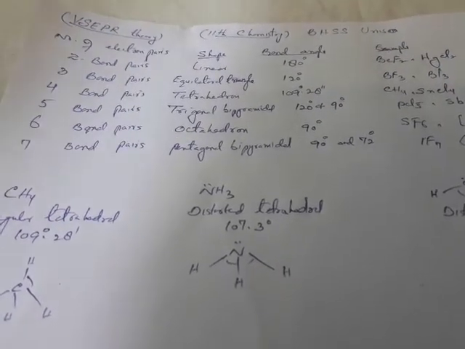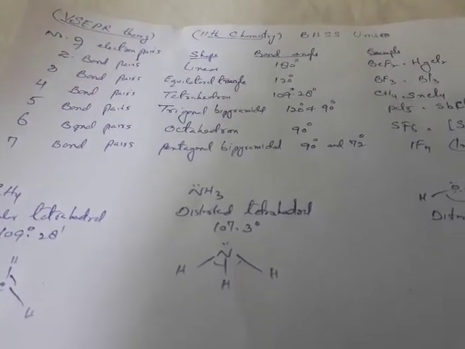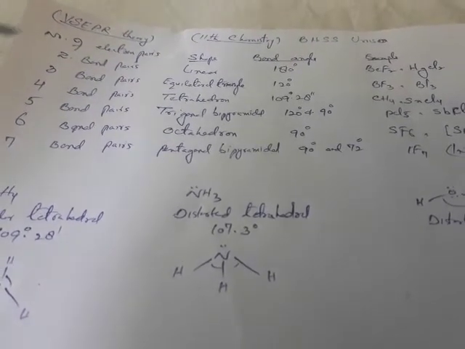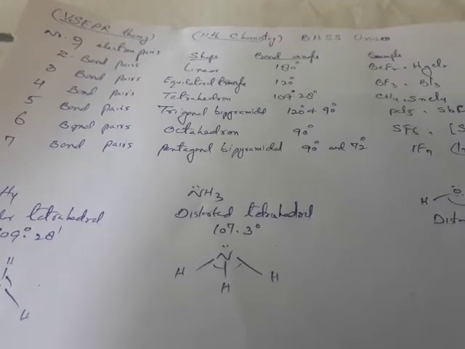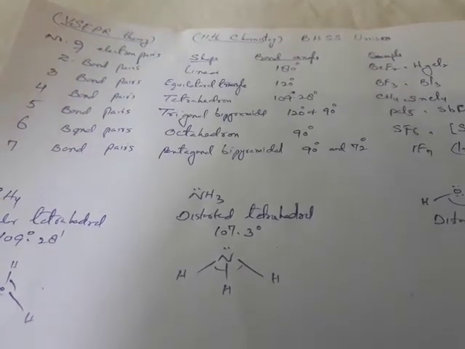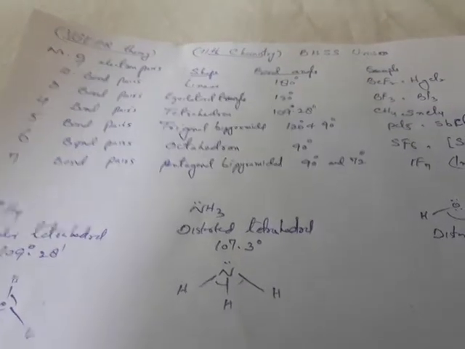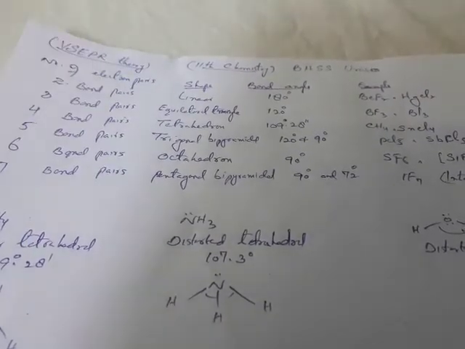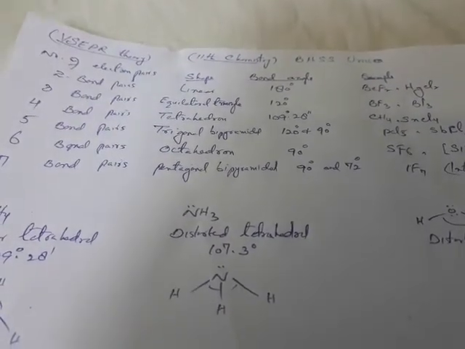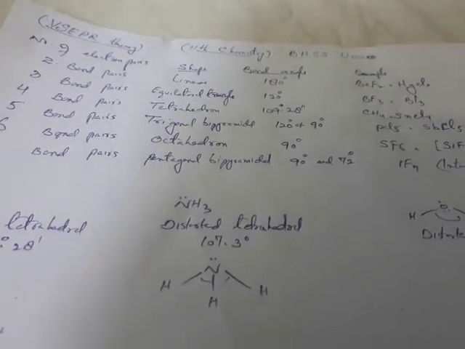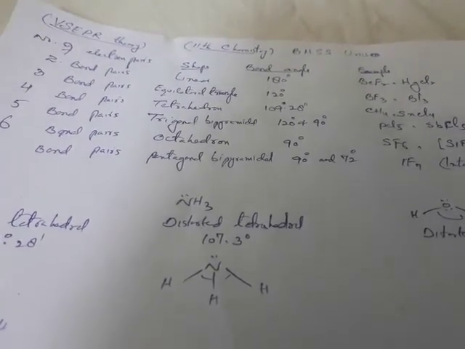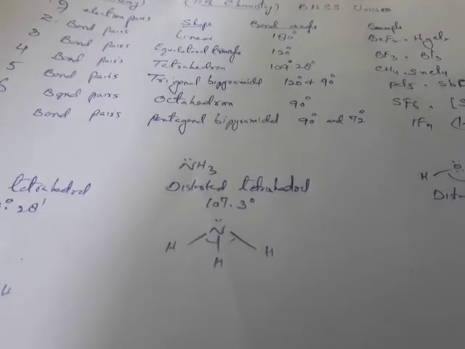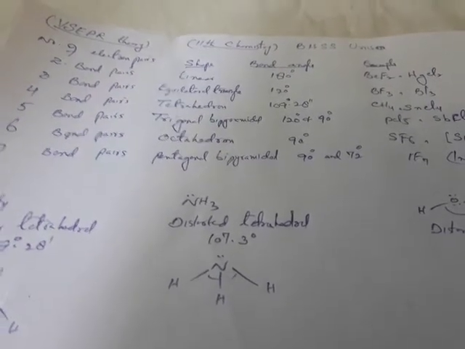Now these electron pairs, whether bond pairs or lone pairs, arrange themselves in such a way that there is as little repulsion as possible. The shape of the molecule depends upon the number of bonding pairs and lone pairs of electrons.